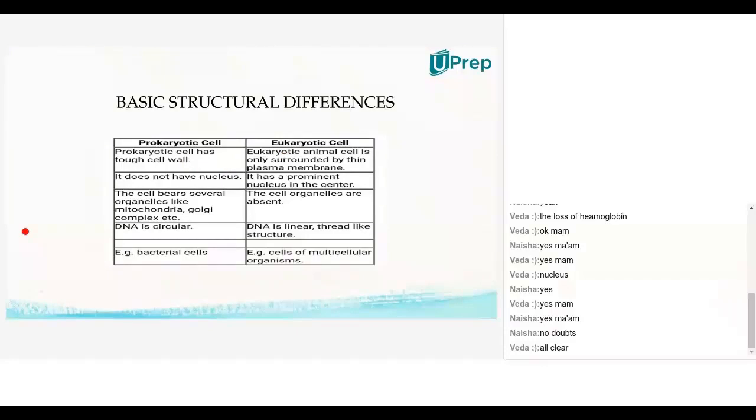Then when it comes to the genetic material, DNA, the prokaryote will have circular DNA, whereas the eukaryote will have a linear thread-like structure. Students, you clearly observe the basic structural difference here. There is a mistake in this table. Can anybody find it and tell me? Yes. Ma'am, in the eukaryotic cells, the cell organelles are there. Yes, that's the right answer.